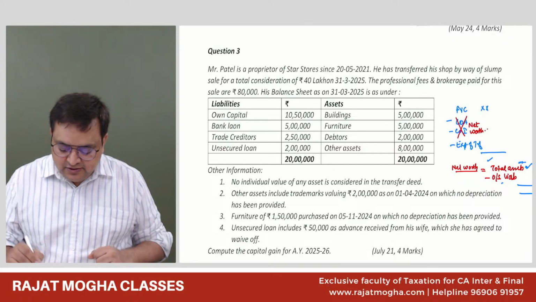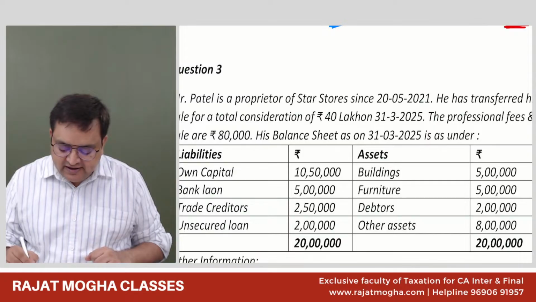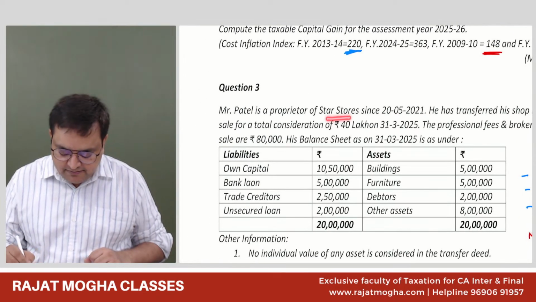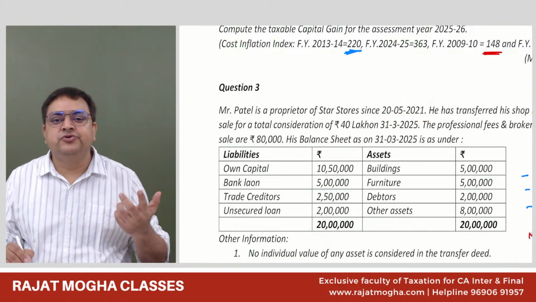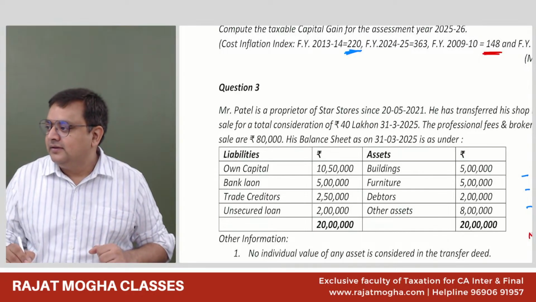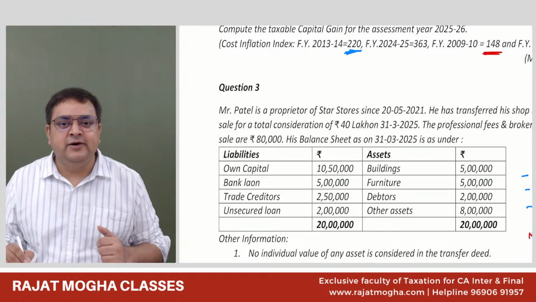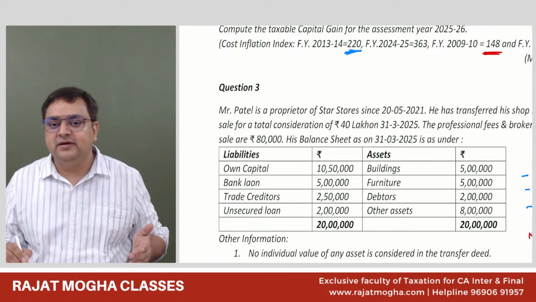Now, coming back, he has transferred his shop by way of slum sale for a total consideration of 40 lakh on this date. This particular business was started in 2021. Tell me whether it is long term or short term. Long term. And what is the criteria for this? For slum sale, what is the criteria over here? If your undertaking is how much old? 2 years or 3 years?